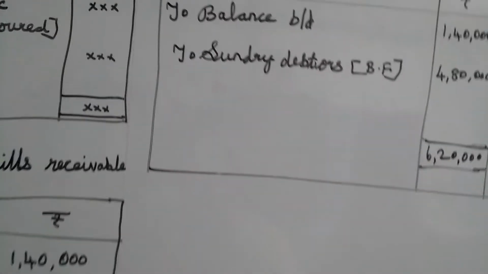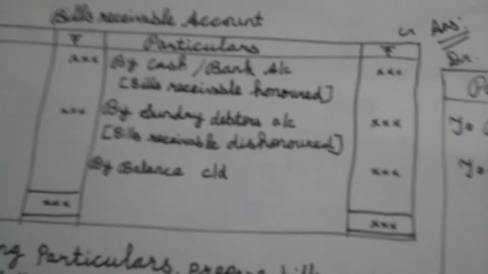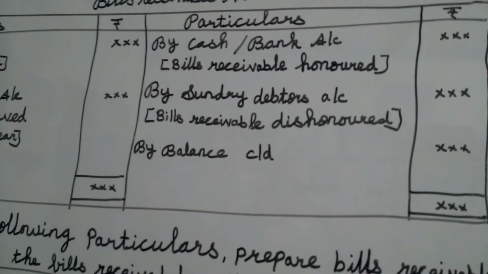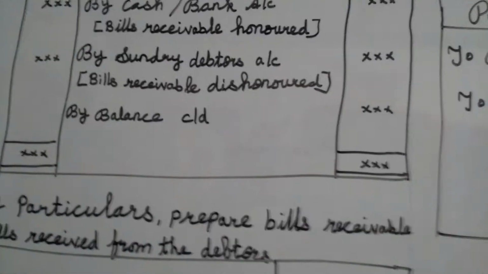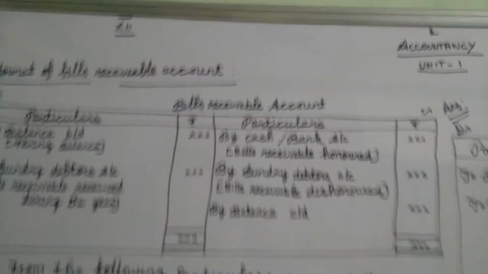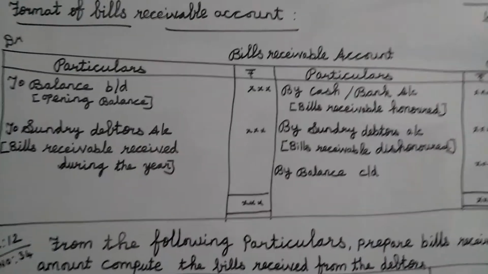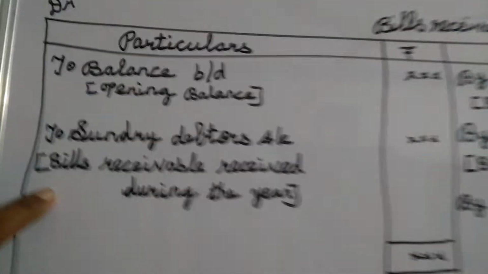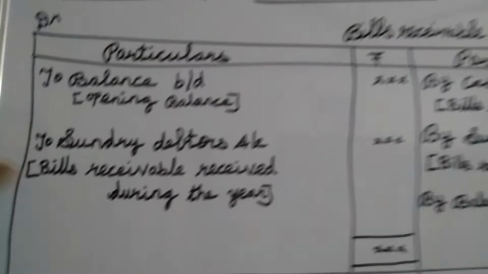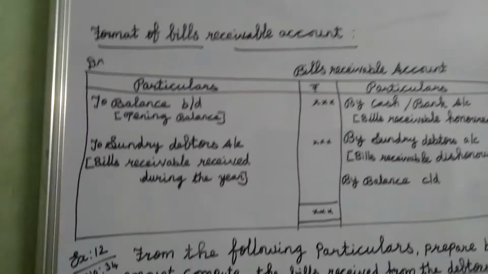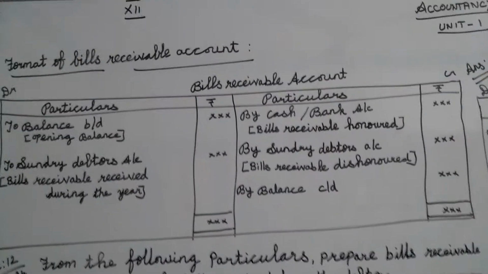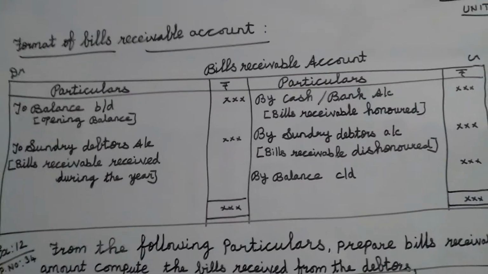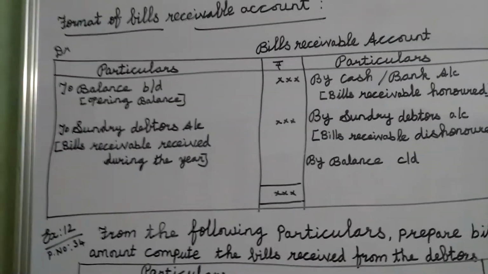So in every concern, during the financial period, if you have made many credit sales, we have so many debtors. If we want to know the debtors' value, we should prepare the bills receivable account. Through this bills receivable account, we can easily find out the debtors' value. So if we want to find out the sundry debtors' value, everyone should learn this format by heart. This is the way we find out the sundry debtors' value.